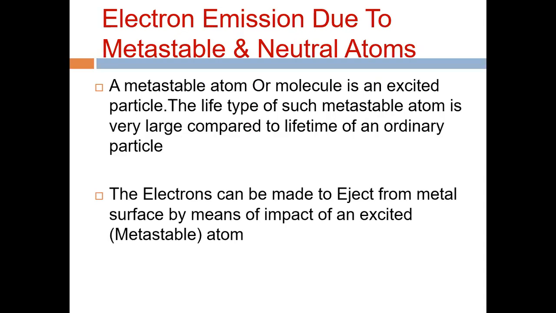The third method of secondary ionization is electron emission due to metastable and neutral atoms. First, what is a metastable? A metastable atom or molecule is an excited particle. The difference from a normal particle is that the lifetime of such a metastable atom is very large compared to the lifetime of an ordinary particle.